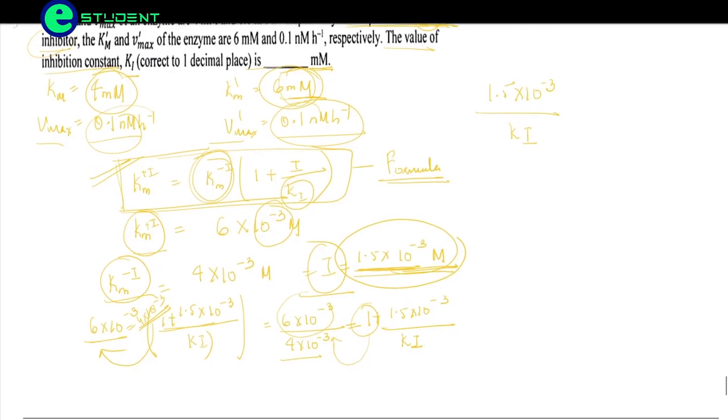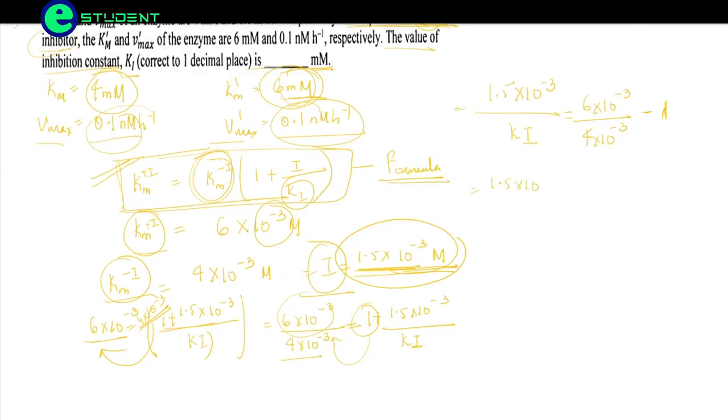So equal to 6 into 10 to the power minus 3 divided by 4 into 10 to the power minus 3 minus 1 here. Which will give us 1.5 into 10 to the power minus 3 divided by Ki, which is the inhibition constant, is equal to 6 into 10 to the power minus 3 minus 4 into 10 to the power minus 3. We are doing the LCM here, divided by 4 into 10 to the power minus 3.